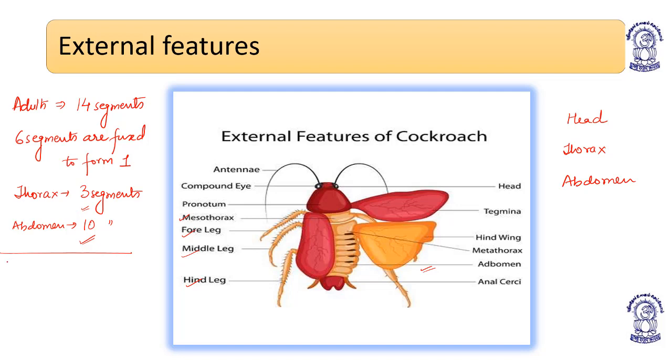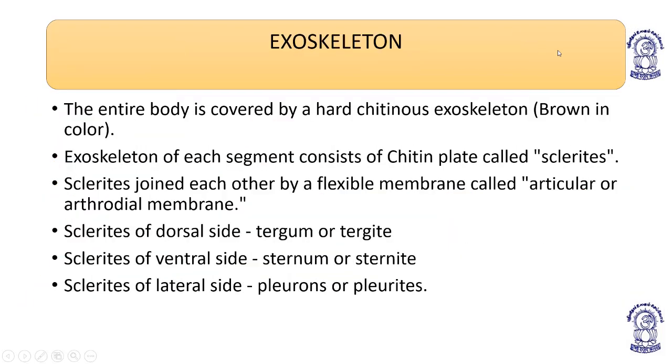But in case of the embryological period, head 6, no fusion was there. Thorax 3 and abdomen 11, 20 segments in case of embryo. So in case of embryo, 20 segments. In case of adult, 14 segments. Okay, is it understood? Now coming to next slide.